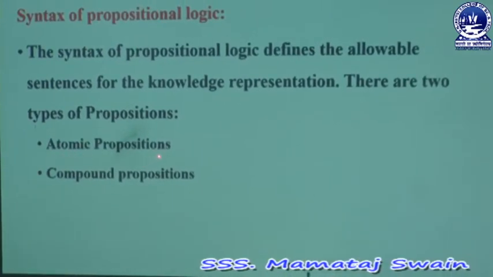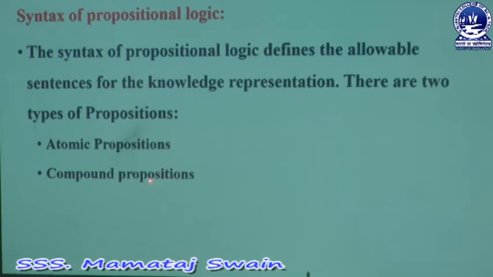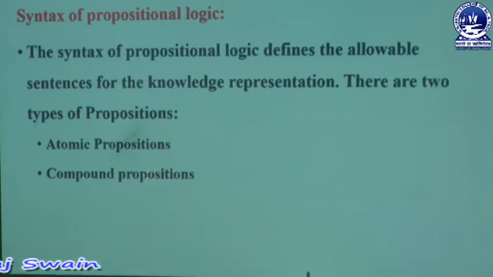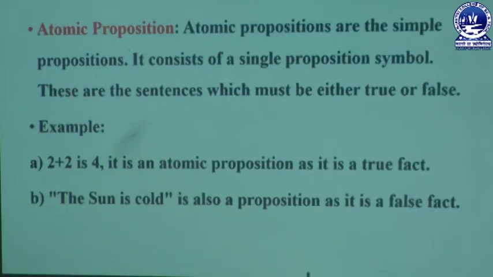Next, two different types of propositions are available. One is the atomic proposition, and another one is the compound proposition. First of all, we discuss the atomic proposition. Atomic propositions are simple propositions. They consist of a single proposition symbol.